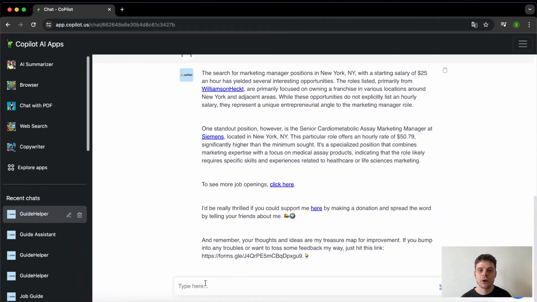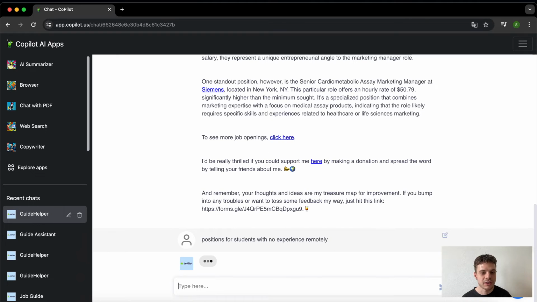Of course, if you are just a graduate or still a student and you do not have that much experience, do not worry. There are different kinds of jobs and positions that this particular AI app can offer for you. So let's say positions for students with no experience and remotely, for example, because let's say you're still studying, you don't really have time to go to the office and you work to combine it with your studies.